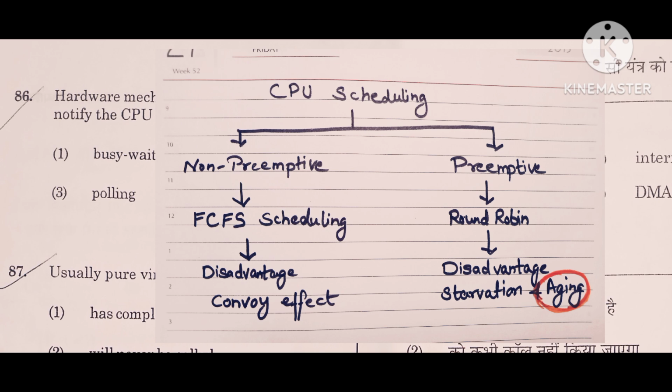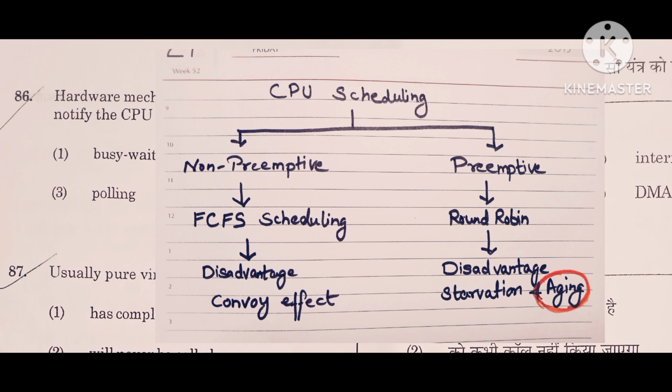Now here you see the first come first serve scheduling is non-preemptive, while round robin scheduling is preemptive scheduling. The disadvantage of first come first serve scheduling is the convoy effect, and the disadvantage of preemptive scheduling is starvation.